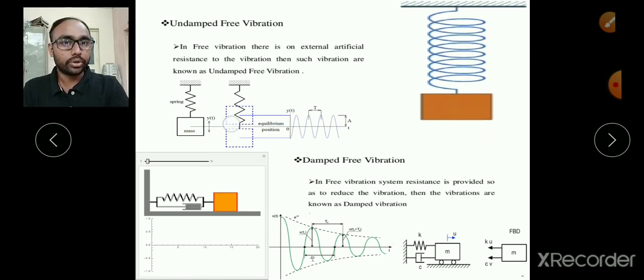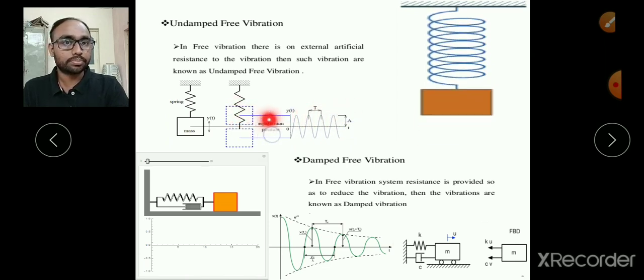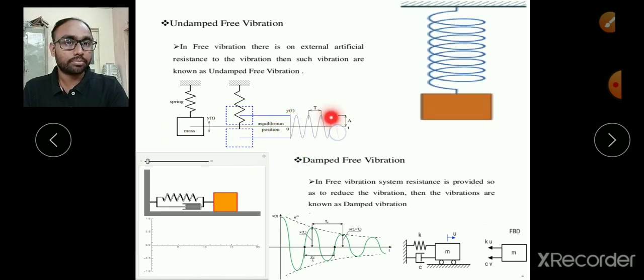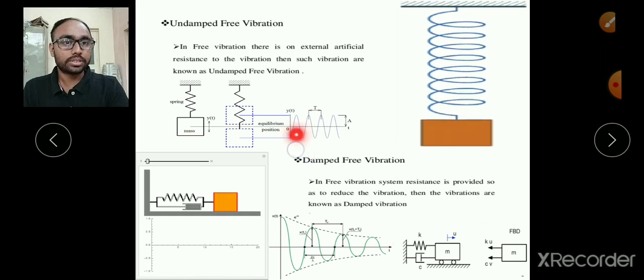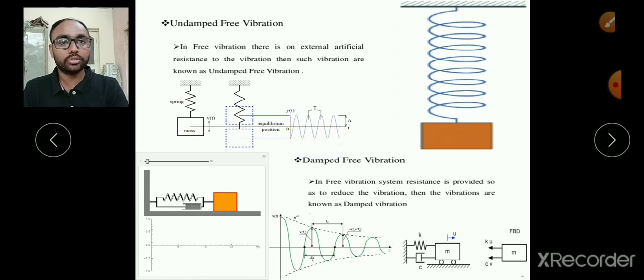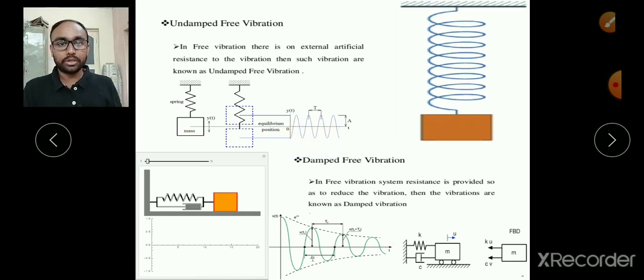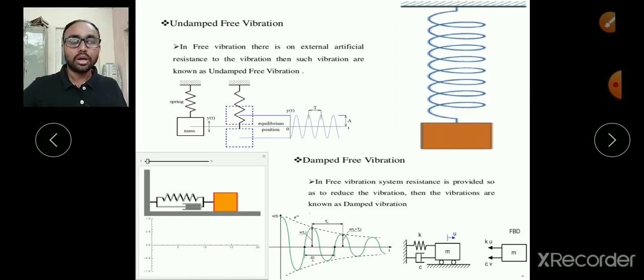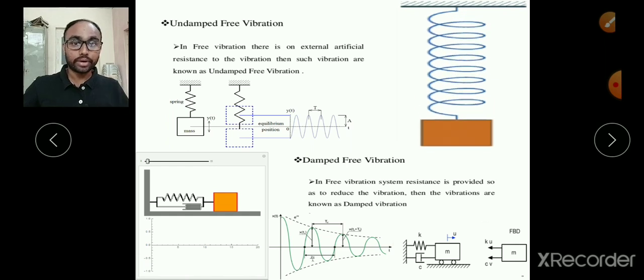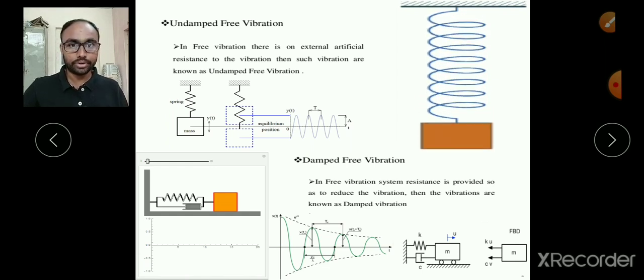And if we are talking about the amplitude, this particular distance, from this extreme position to this extreme position, that is what we call amplitude. Here this is the first cycle, this is the second cycle, third cycle, and for every cycle the amplitude does not decrease, right? So such a motion, or such free vibrations, are known as undamped free vibrations.